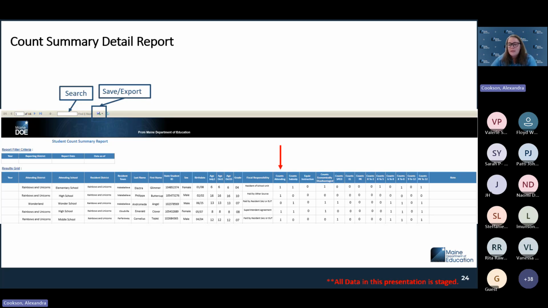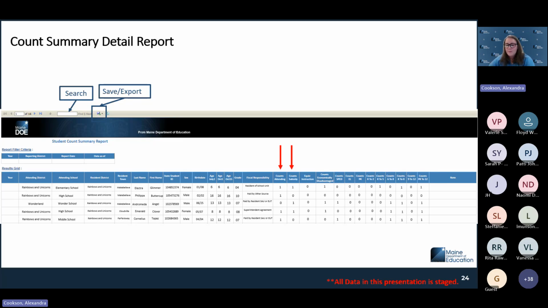You can also see here that there's attending counts and subsidy counts. And there are instances where these things don't line up with one another. So in the first instance here, the student is enrolled with a resident school unit and they're attending the school within the district. That is going to be an attending count because they are a student in the seats every day, or well, on 10-1. And on 10-1, they were a resident of the school district according to their fiscal responsibility. And that is going to mean that the subsidy comes to my school district.